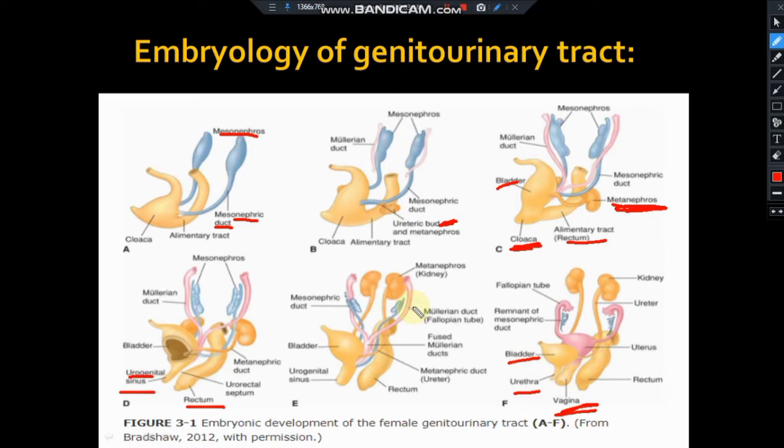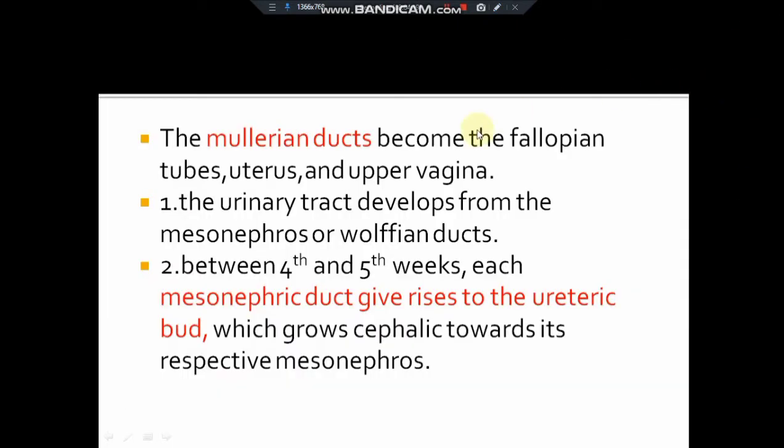Now we come to the formation of the genital tract. Here is the mesonephric duct, and here is the Mullerian duct. The Mullerian ducts fuse together to form what? The uterus. This uterus and the urogenital sinus join to form what? The vagina. We are going to see this later.